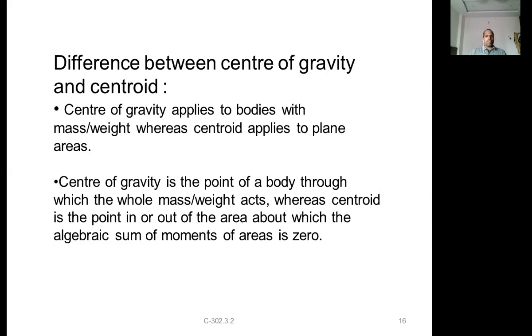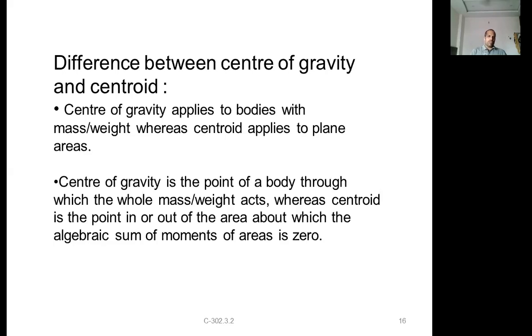Center of gravity is the point through which the whole body mass or weight acts, whereas centroid is the point where the entire area is assumed to be concentrated, and the centroid can be in or out of the area, right?